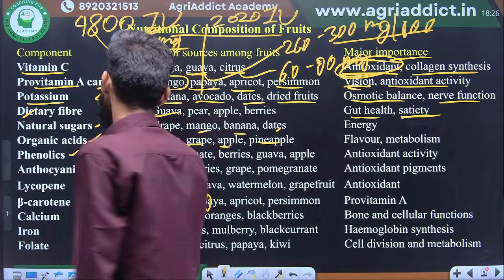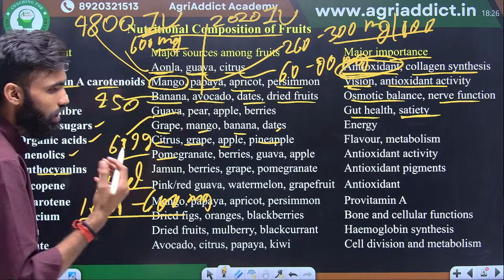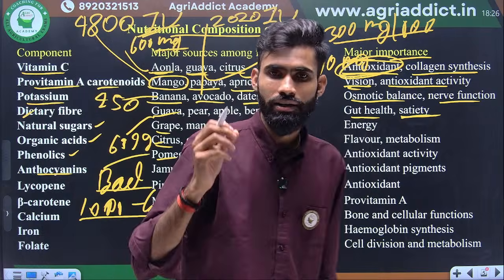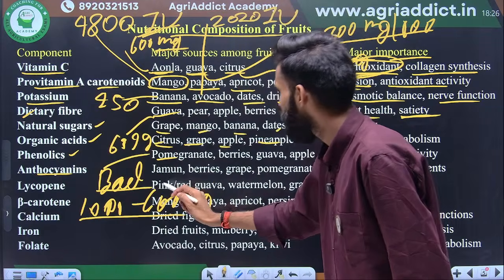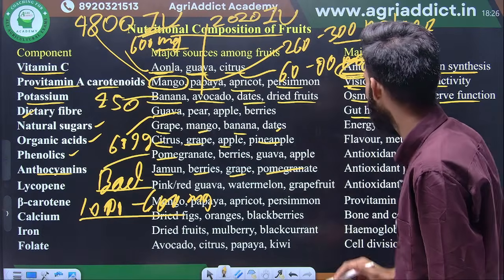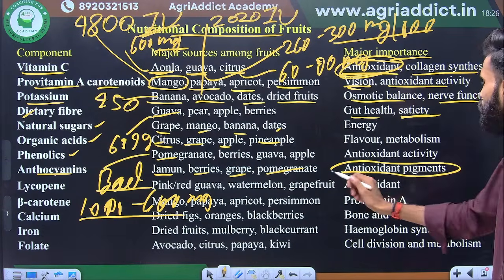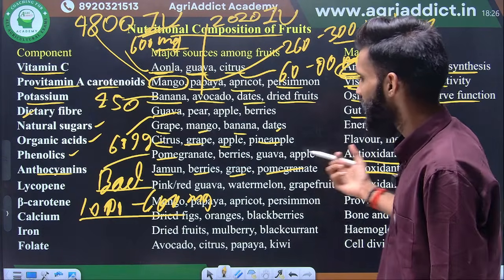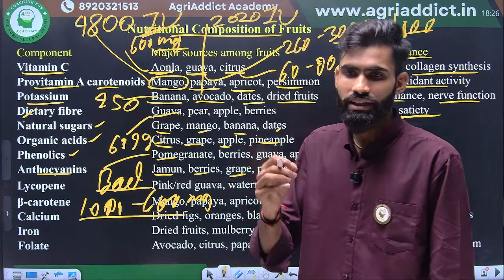Next slide, we will see the maximum content. Anthocyanin: all the blue or black or purplish types of fruits, like the jamun, berries, grapes, pomegranate, have the anthocyanin content. This anthocyanin is also important for the antioxidant defense. Okay, as it is a pigment, it is an important source as well.